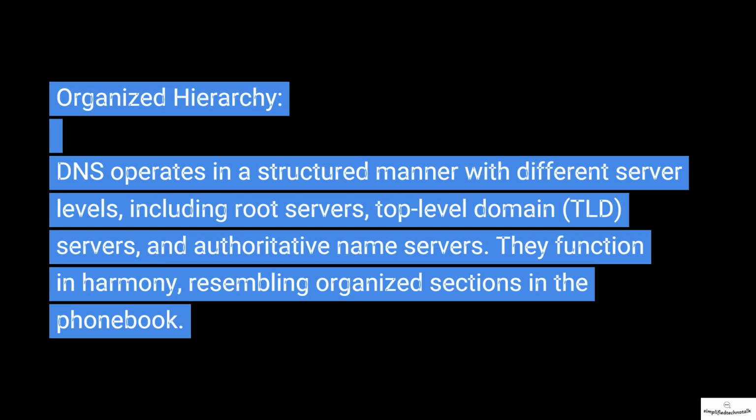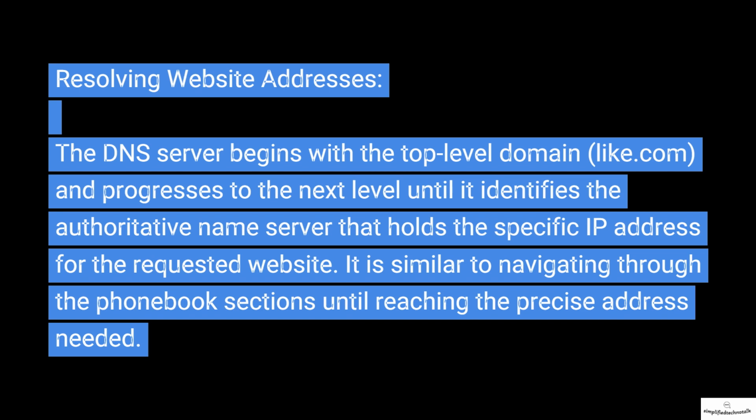Organized hierarchy. DNS operates in a structured manner with different server levels, including root servers, top-level domain, TLD, servers, and authoritative name servers. They function in harmony, resembling organized sections in the phonebook. Resolving website addresses. The DNS server begins with the top-level domain, like .com, and progresses to the next level until it identifies the authoritative name server that holds the specific IP address for the requested website. It is similar to navigating through the phonebook sections until reaching the precise address needed.